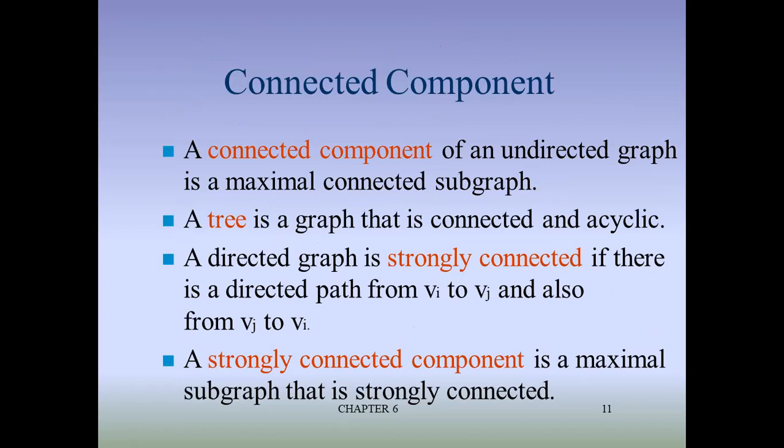In a directed graph we saw that the number of edges are different. Okay, then if Vi to Vj is an edge and Vj to Vi is also an edge or path, then it is called a strongly connected graph, for all Vi and Vj, with i and j ranging from 0 to n, where n is the number of nodes, the number of vertices. A strongly connected component is a maximum subgraph that is strongly connected. That is called a strongly connected maximum subgraph.